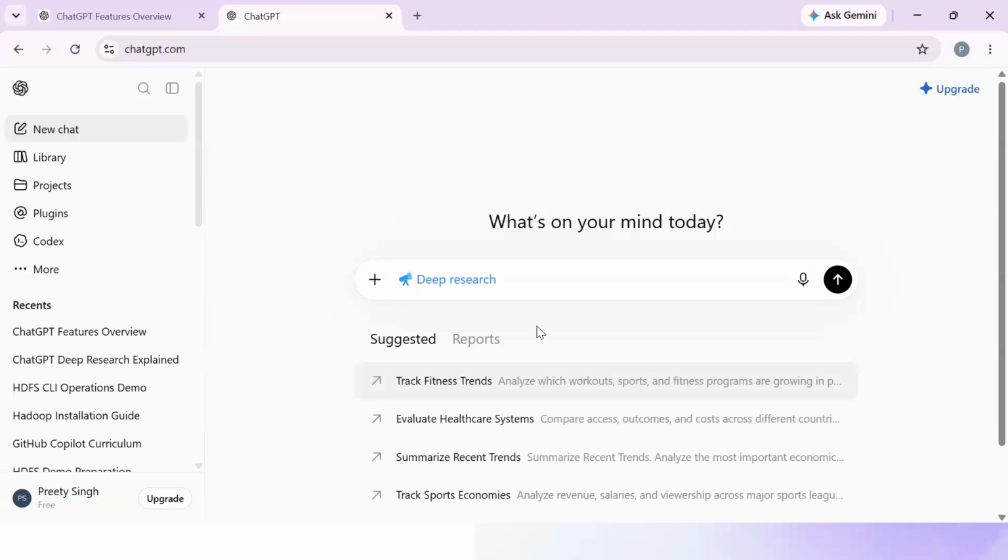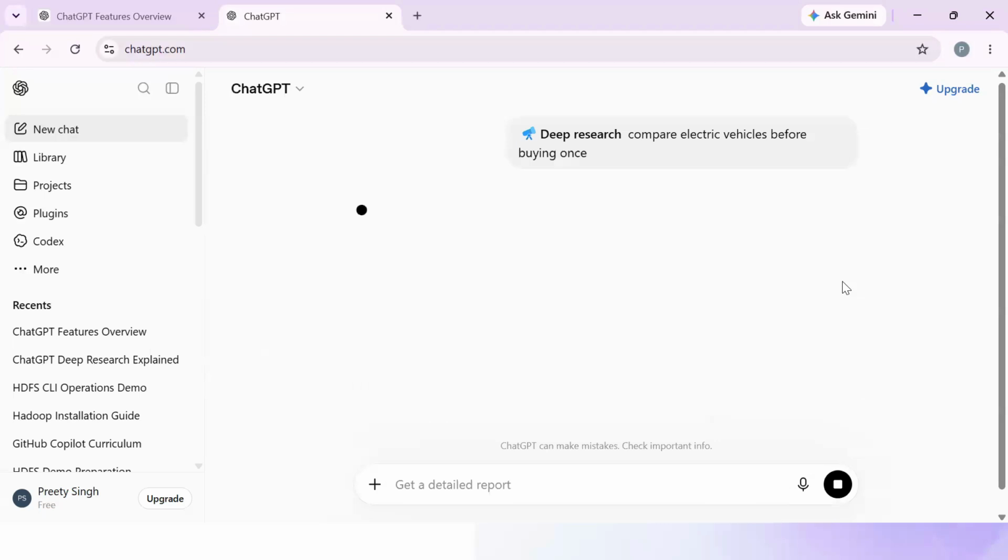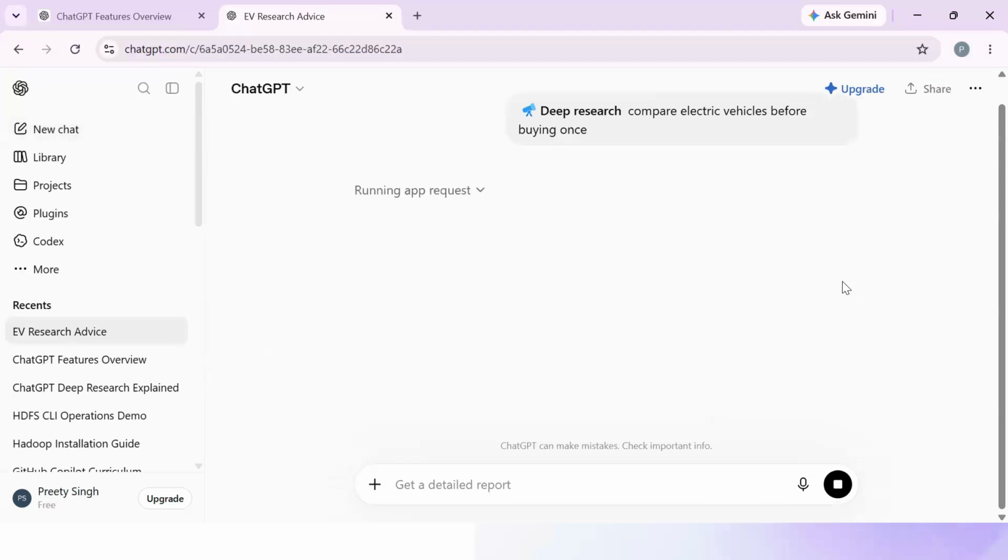investigate it, right? So let me just go ahead with a question which is useful for all of you, so everyone can do it. Nowadays everyone is talking about vehicles, automobiles. My question is: compare electric vehicles before buying one. Okay, that's my question. So I'm in the deep research mode. I'll click send prompt. It will take some time. It is running the request that you can see. Meanwhile, I can just talk to you about it.